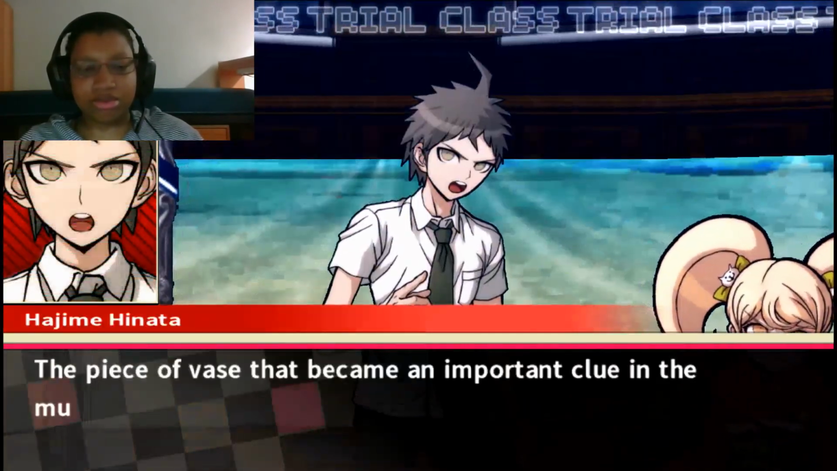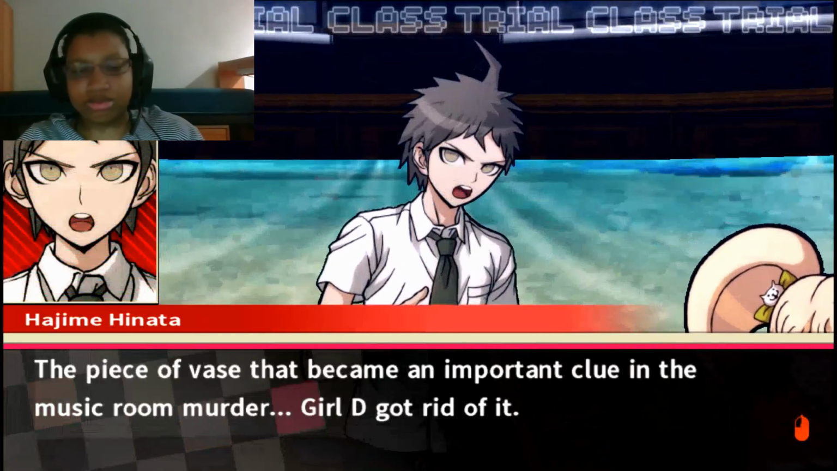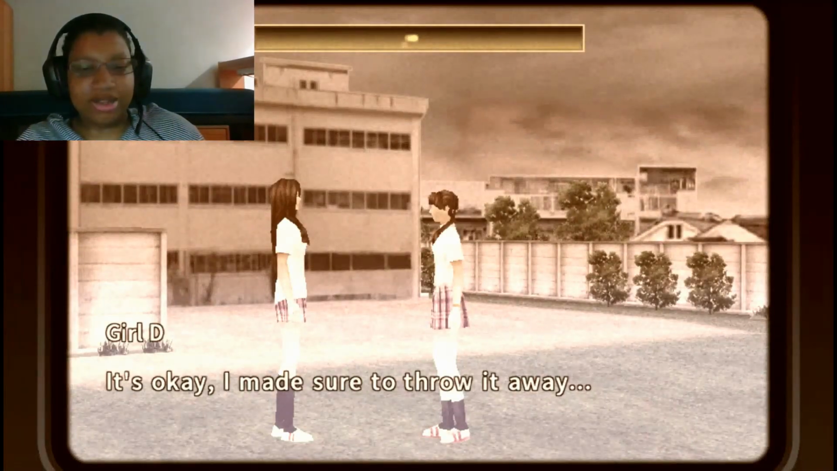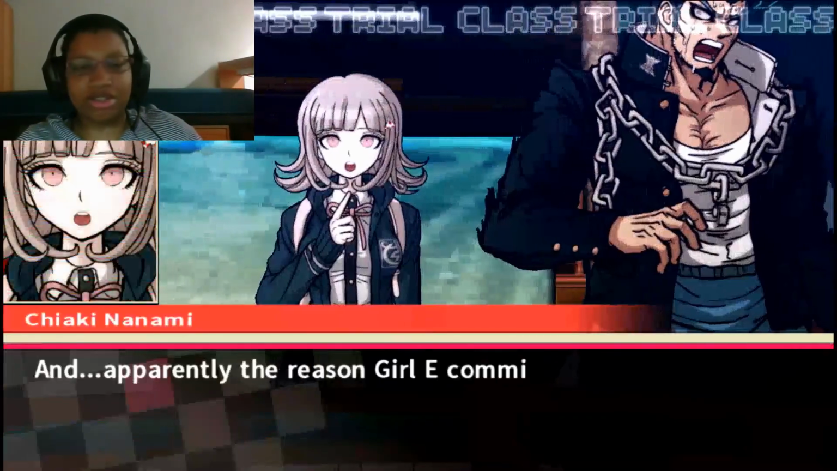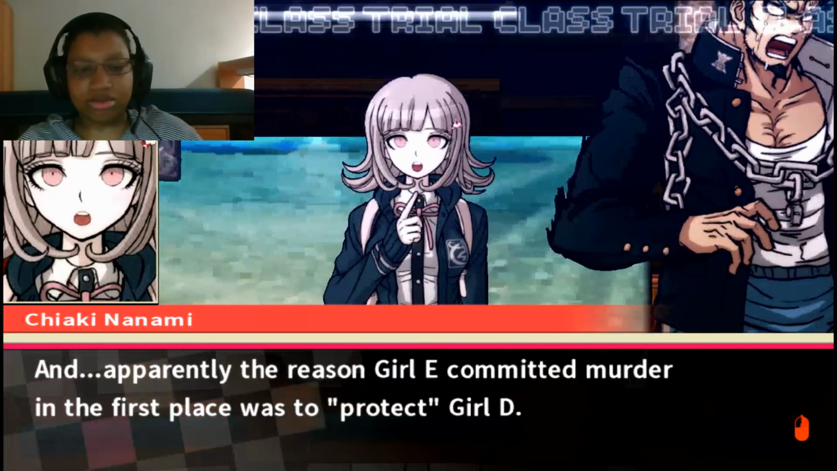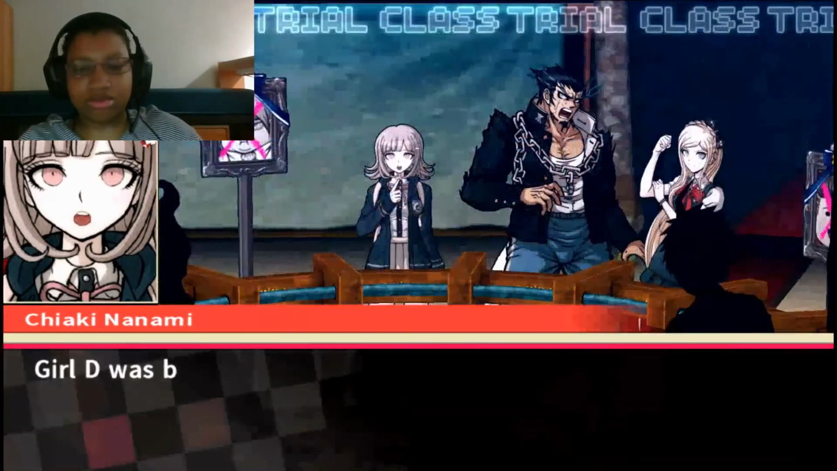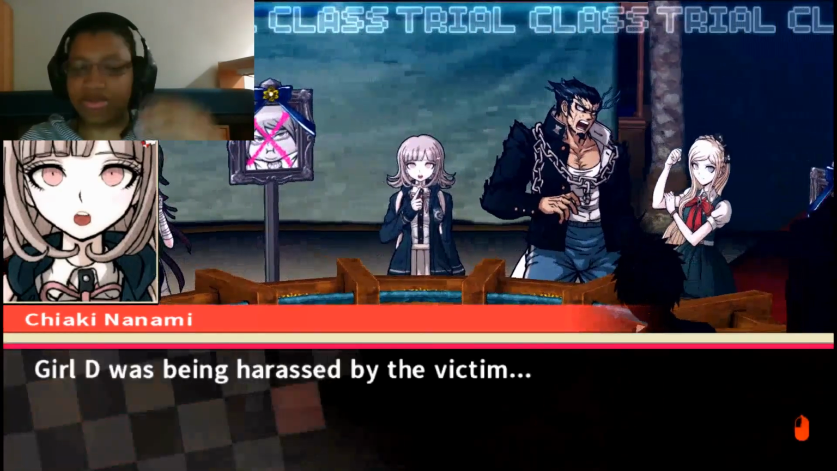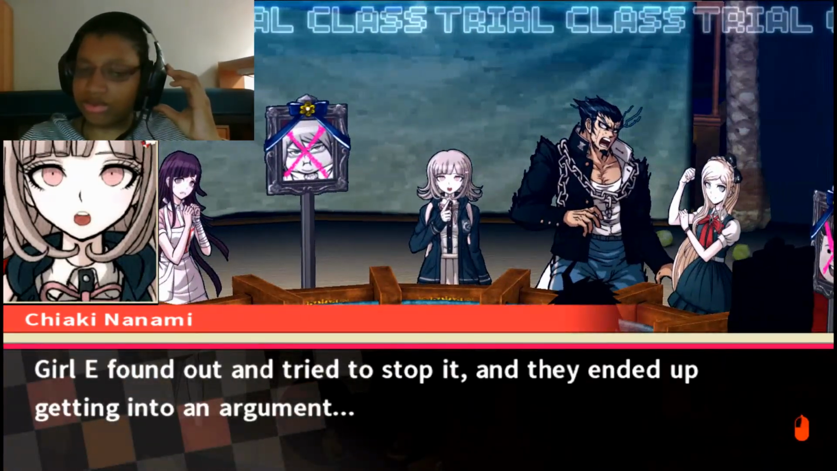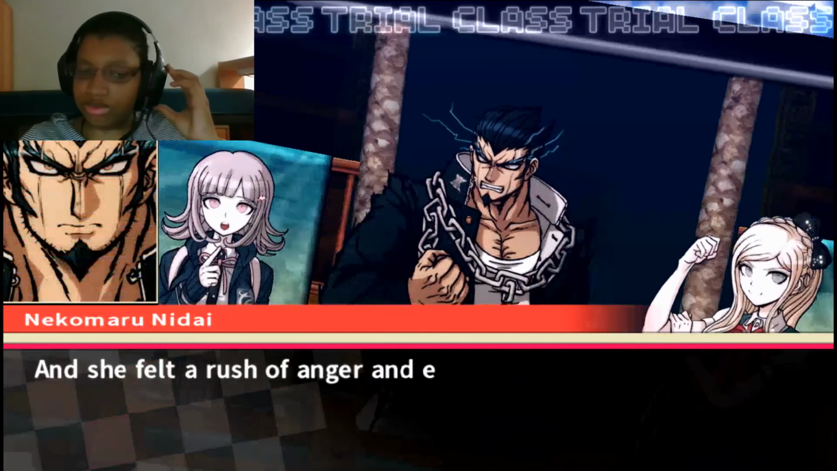The piece of face that became an important clue in the music room murder. Girl D got rid of it. She tried to cover for Girl E. Apparently the reason Girl E committed murder in the first place was to protect Girl D. Girl D was being harassed by the victim. Girl E found out and tried to stop it. And they ended up getting into an argument. And she felt a rush of anger.